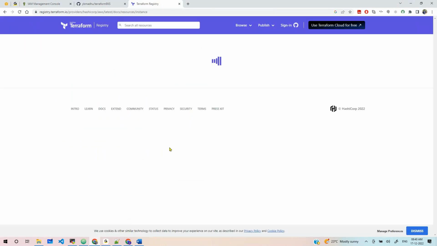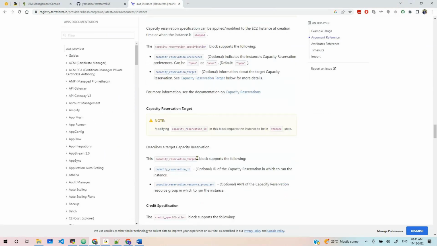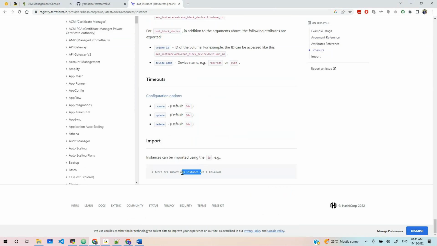I'll show that, because even I have faced this question multiple times. At the end, you can see this is Terraform: a resource reference name, then the instance ID. This instance can be imported by the ID. It's clear now, this instance ID is whatever existing ID.